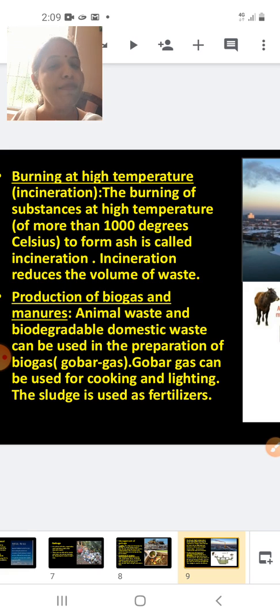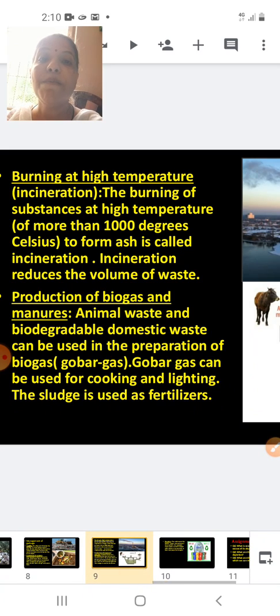Production of biogas and manure. Animal waste and biodegradable domestic waste can be used in the preparation of biogas, which is called gobar gas. Gobar gas can be used for cooking and lighting. The sludge, as I told you, is the semi-solid leftover part of the gobar gas, and can be used as a fertilizer. So in garbage management, we have studied about landfills, compost preparation, incineration and production of biogas.